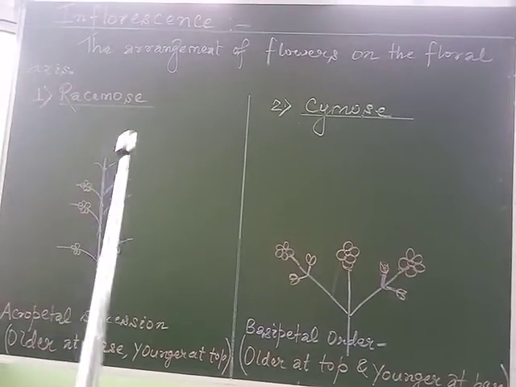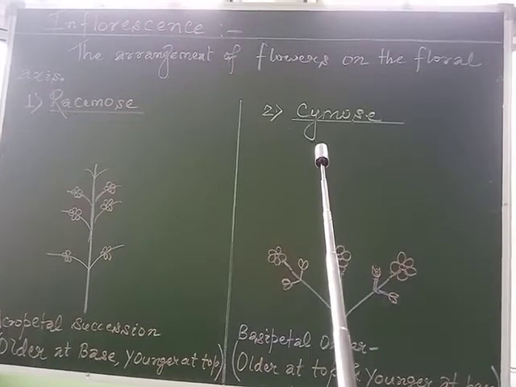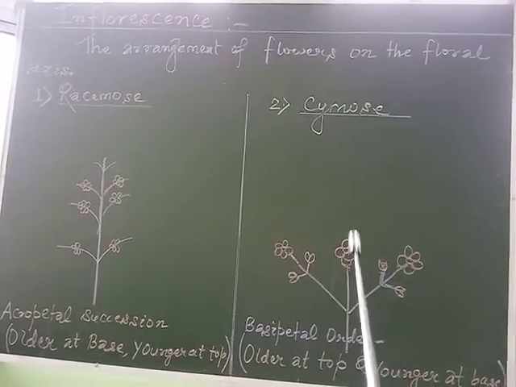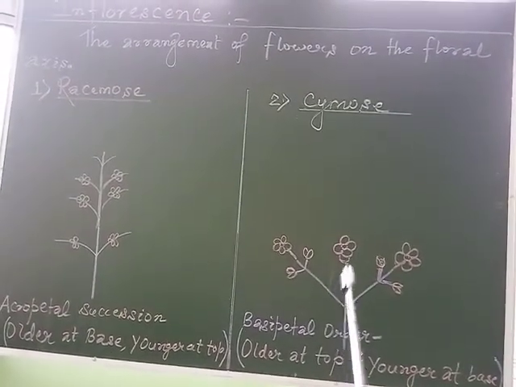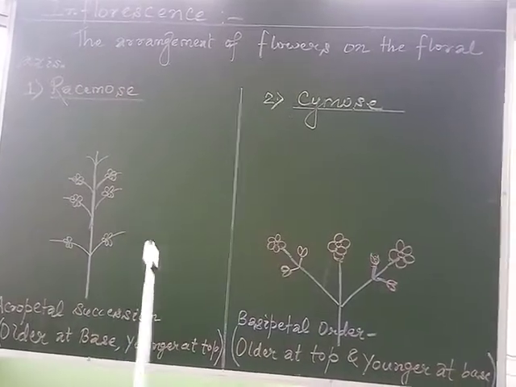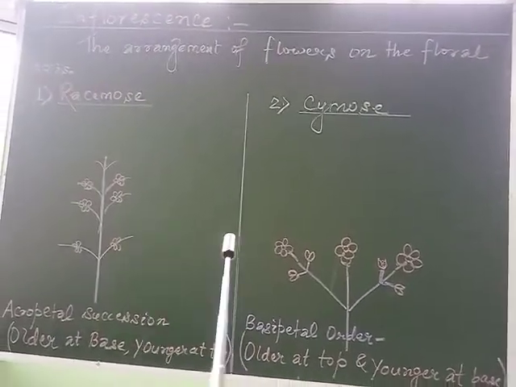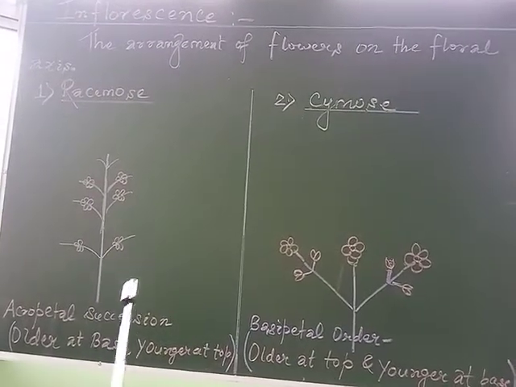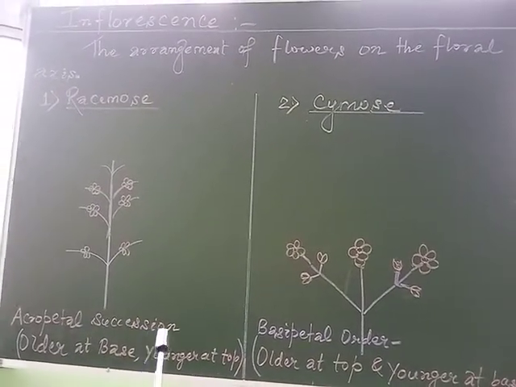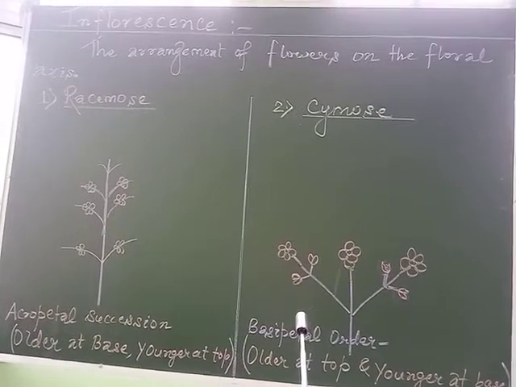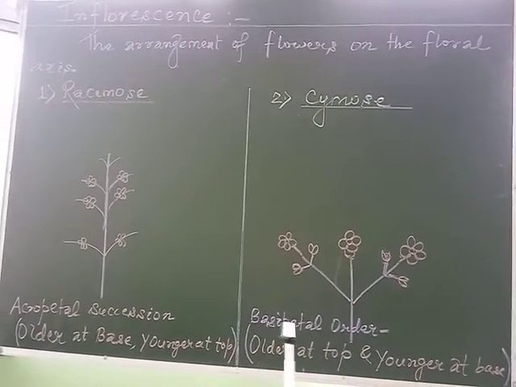And obviously the other type, the cymose inflorescence, is where the main axis would have determinate growth. So the flowers would be born accordingly in both types of cases. In the case of racemose, as we have discussed, it would be in acropetal succession, whereas in the case of cymose inflorescence it would be in basipetal order.